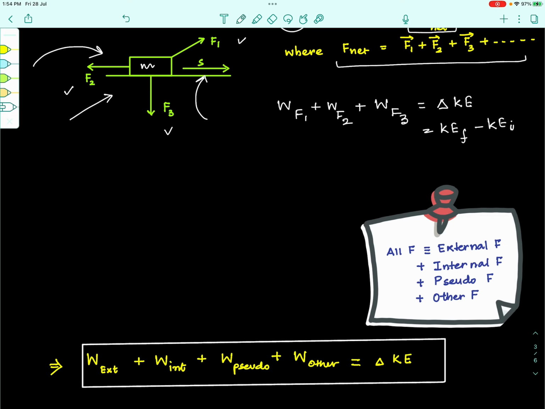the work energy theorem involves the work done by all forces acting on the body, including the internal forces, the pseudo forces, as well as any other force that we see acting on the body. So this is a very important point.